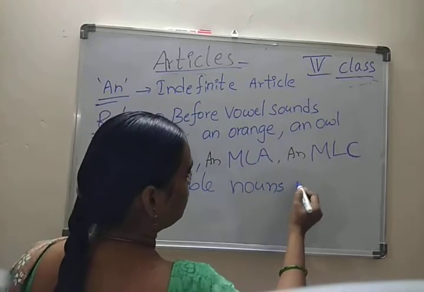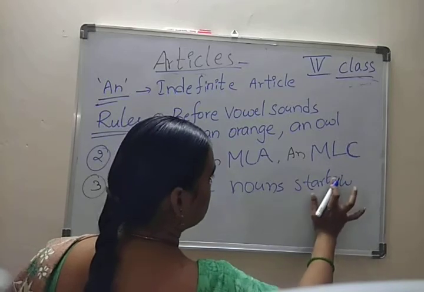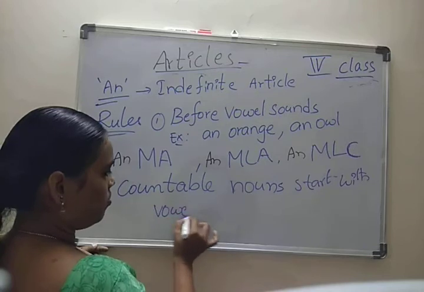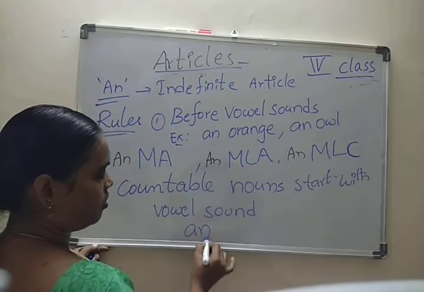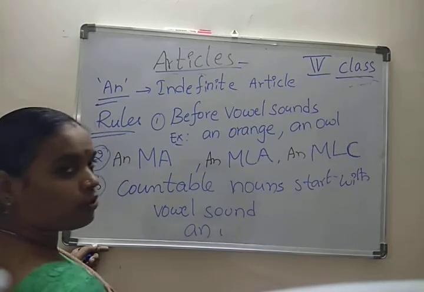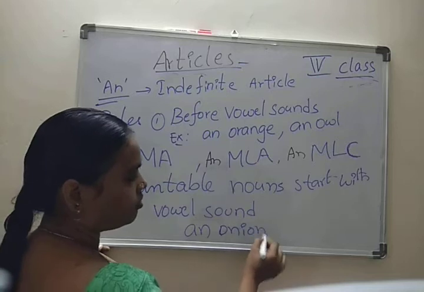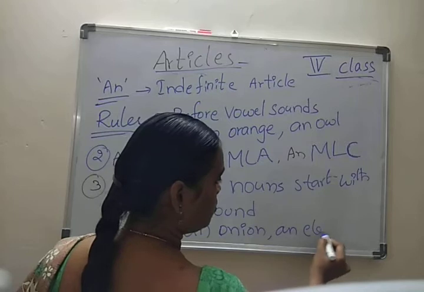A countable noun that starts with a vowel sound, like an countable noun, tell me. An onion, we can count. Yes, an elephant, we can count.